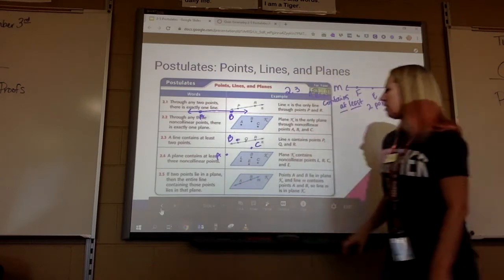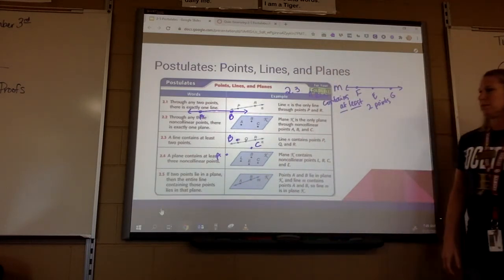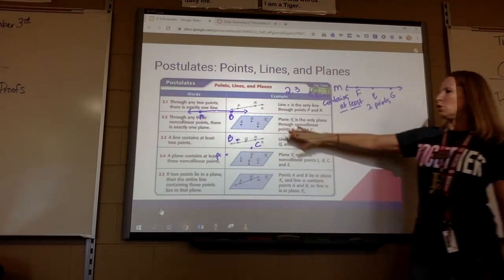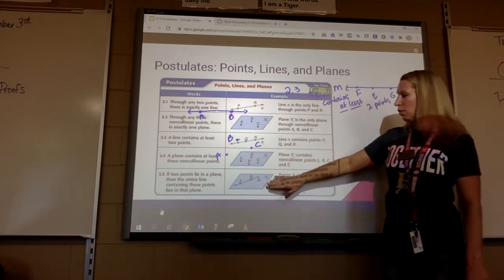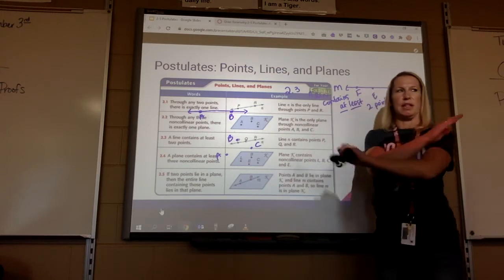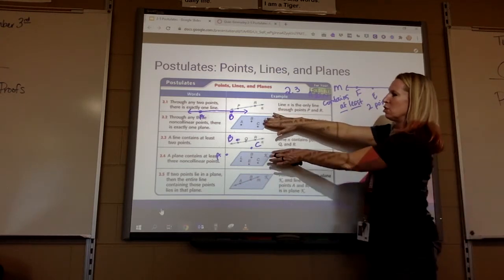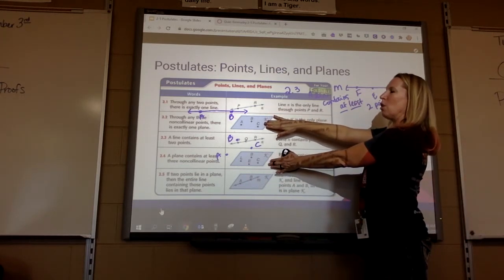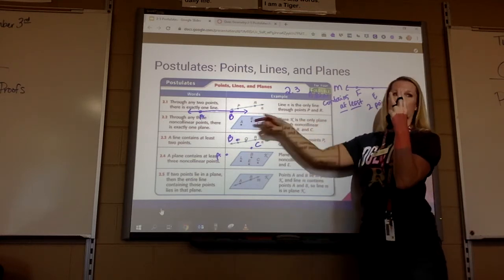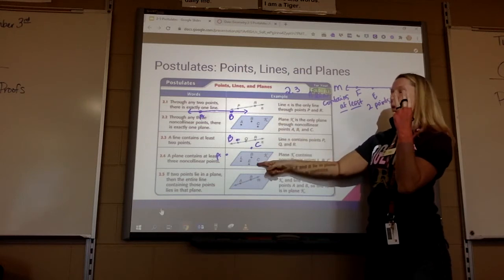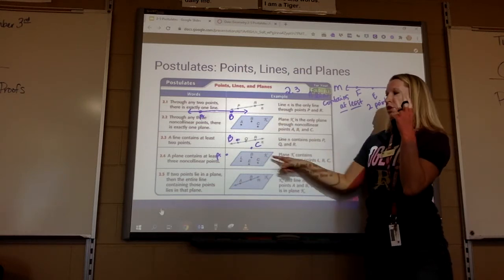Which ones of these is talking about planes? 2.2, 2.4, and 2.5. Well, 2.5 is talking about a line and a plane, so that one's out. So it's going to be 2.2 or 2.4. Since it's only talking about 3 points only, you're going to use 2.2. If it was talking about more than 3 non-collinear points, I want you to use 2.4.